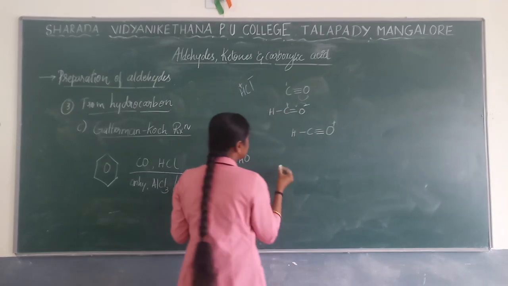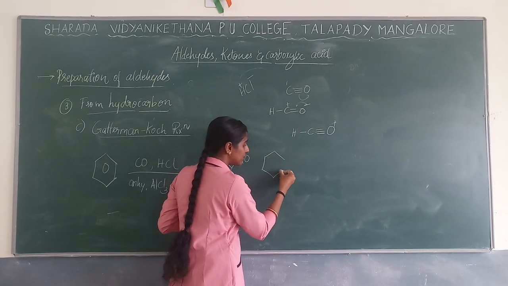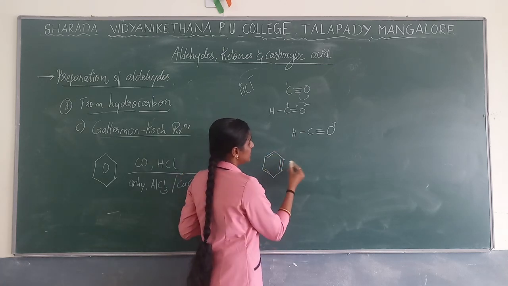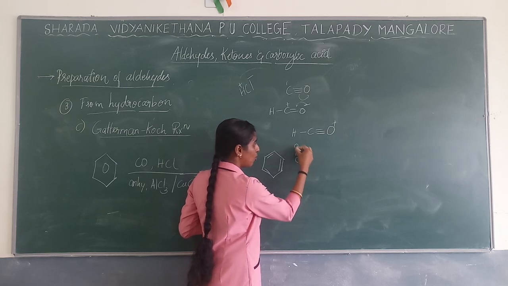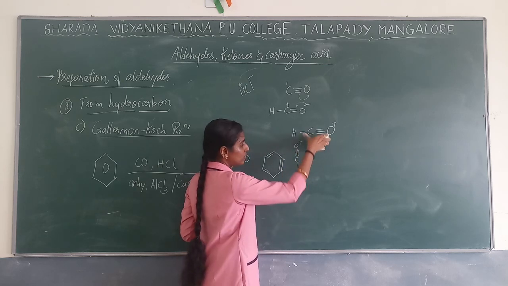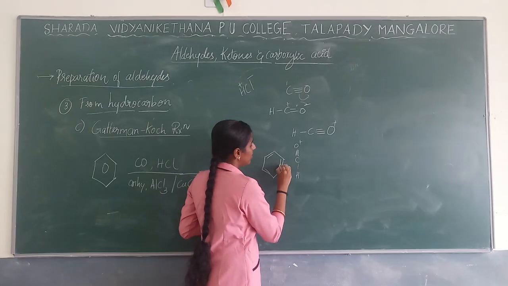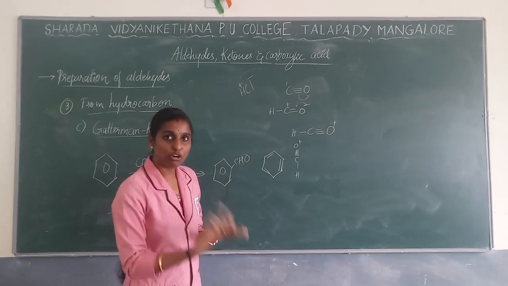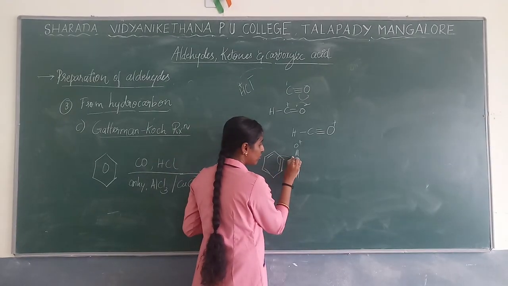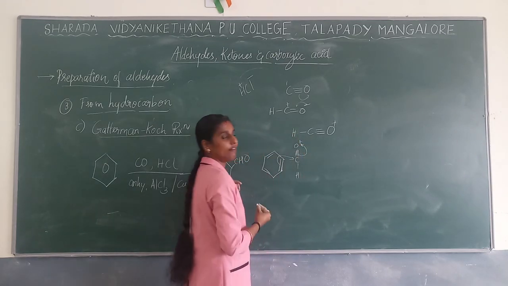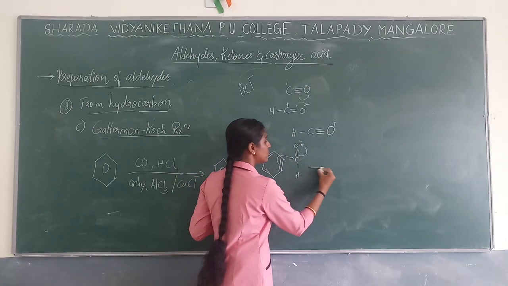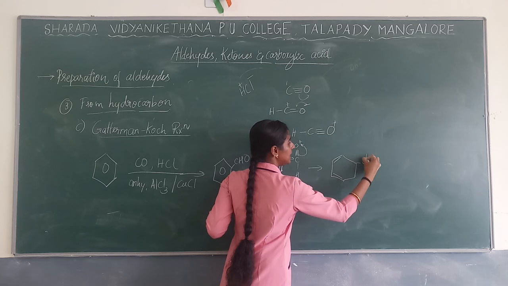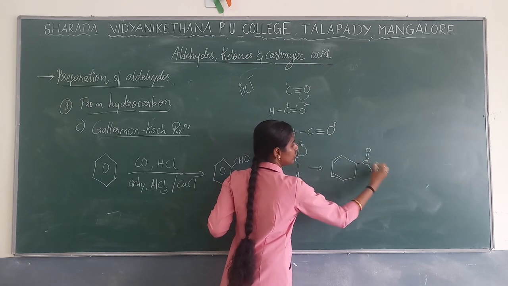Now when benzene is added, it reacts with this reactant. When benzene is added over here, see what will happen. The C triple bond O plus as well as hydrogen will come here to the benzene. Now this benzene acts as a nucleophile. Nucleophile in the sense what? It will donate the electron. So it donates electron over here, and this bond will be given back. So now you will get C double bonded O with the hydrogen.